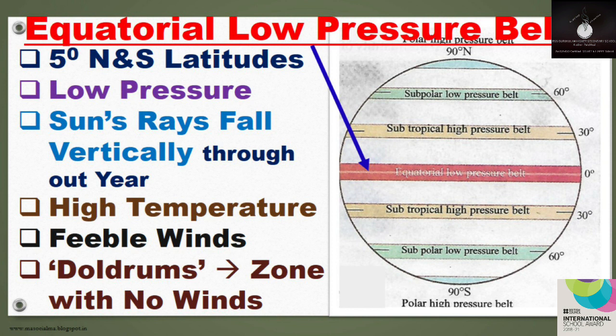5 degrees north and south latitudes. High temperature. Sun's rays fall vertically throughout the year. That's why low pressure is felt. Feeble winds. What is the meaning of feeble? Winds are weak here. Thus, it is also called doldrum. What is doldrum? The zone with no winds.